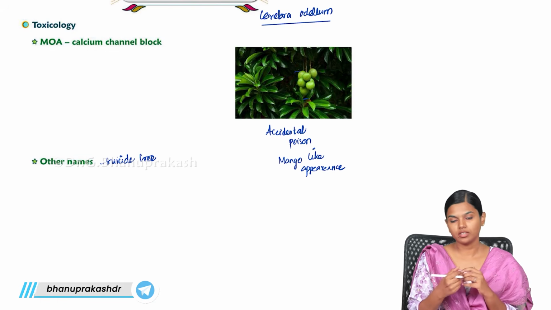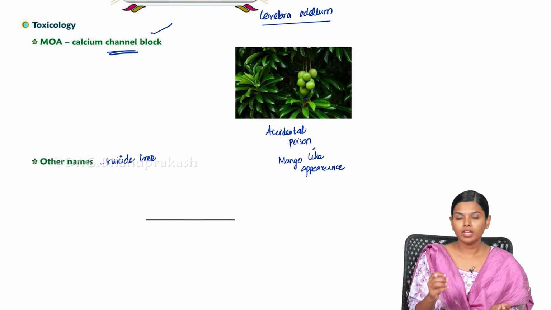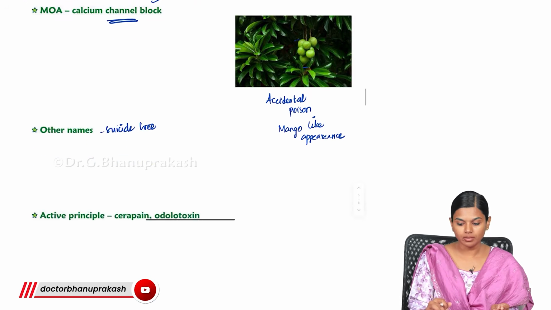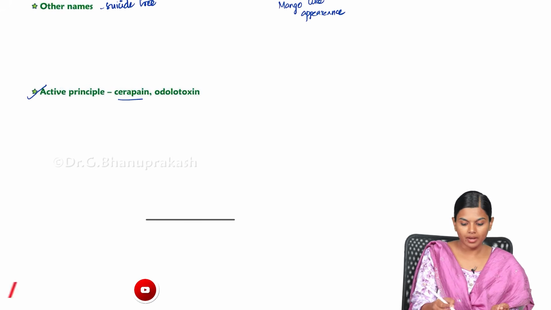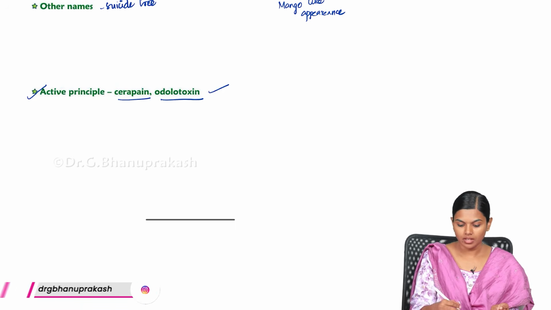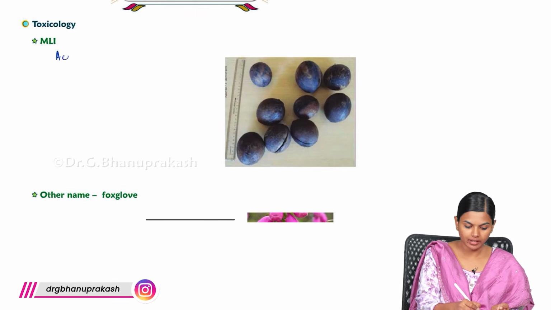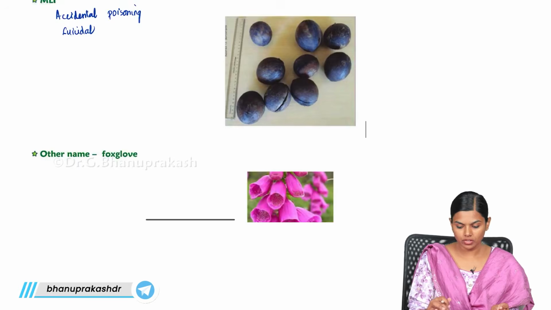How it leads to death is that it causes blocking of the calcium channel. The mechanism of action is blockage of the calcium channel in the heart, and because of that there will be cardiac arrest. The active principles that cause the toxicity are cerberin and odollotoxin. The medico-legal importance is that it is mostly an accidental poisoning and sometimes suicidal.